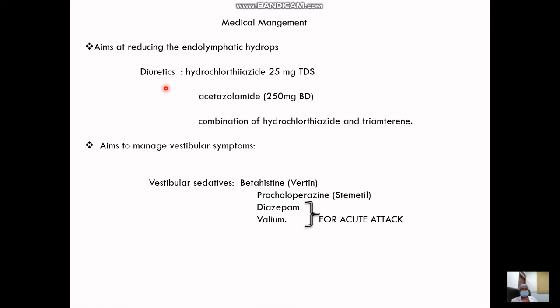For vestibular symptoms, basically the agitated vestibules have to be sedated, and for that the commonly used drugs are betahistine, or Vertin by brand name, prochlorperazine, Stemetil, and diazepam, Valium. Diazepam and Valium are usually given when you have a very acute attack of vertigo. Otherwise, for the chronic phase or long-term treatment, betahistine and prochlorperazine are preferred.